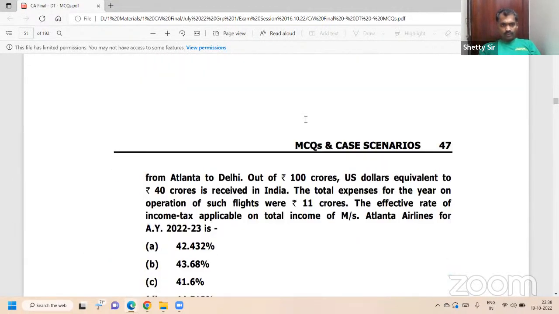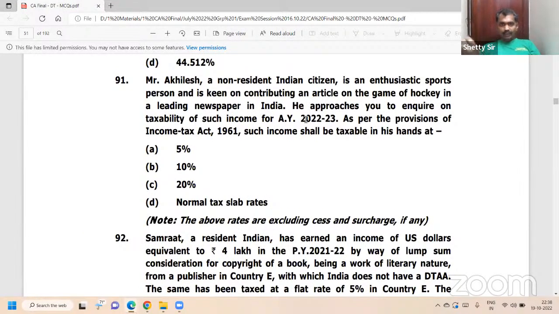I want to work out all these questions. 91. Non-resident Indian citizen. Article writer. On game, not a sports person. So sports person yaro